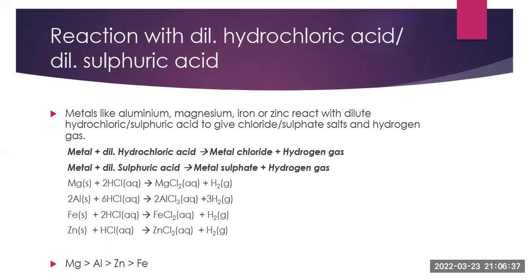So the balanced chemical equations are Mg plus 2HCl gives you MgCl2 plus H2. 2Al plus 6HCl gives you 2AlCl3 plus 3H2. Iron, Fe plus 2HCl gives you FeCl2 plus H2. And for zinc, it is Zn plus, it should be 2HCl, giving us ZnCl2 plus H2.